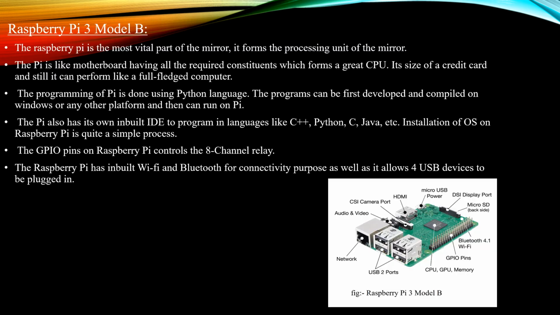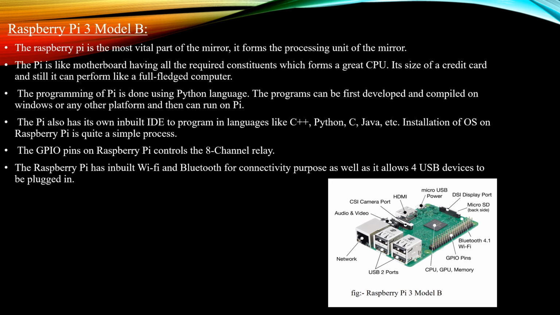So here we have the Raspberry Pi 3 Model B, which is the core of the smart mirror. In this Raspberry Pi we have audio and video, CSI camera port, HDMI, micro USB power, DSI display port, micro SD, Bluetooth 4.1, and we have Wi-Fi, GPIO pins, CPU, GPU, memory, and USB 2 ports in the Raspberry Pi along with the network.